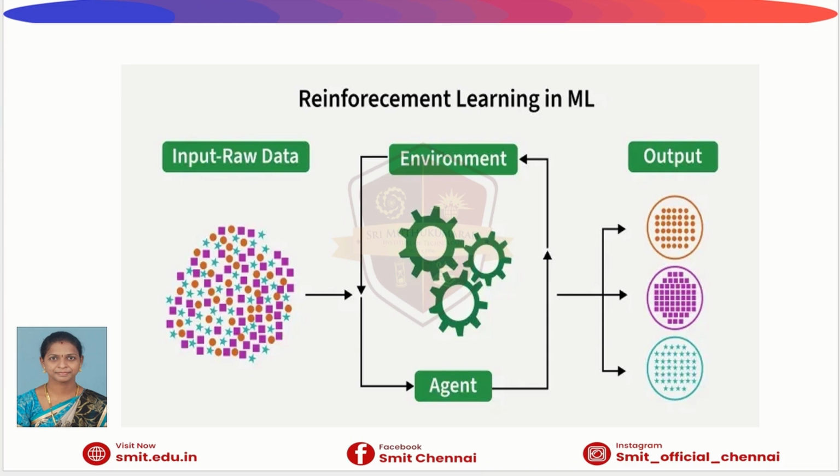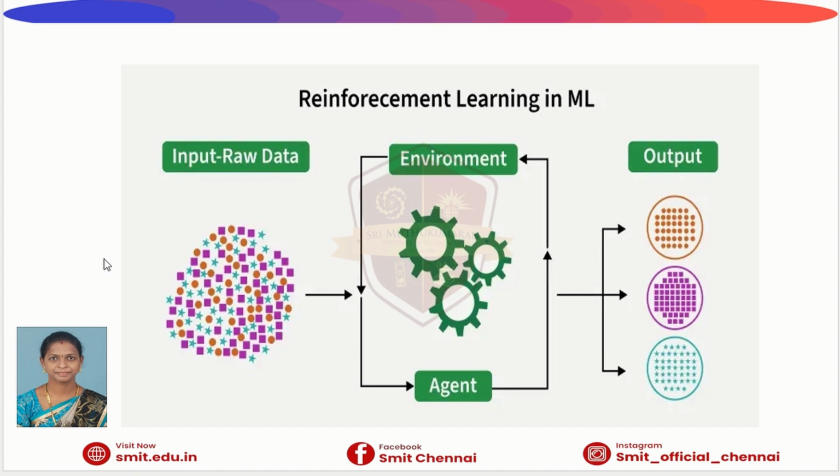In this diagram, we are seeing input raw data which is represented by different colored shapes. These inputs could be images, signals, sensor readings, or any kind of real world data.